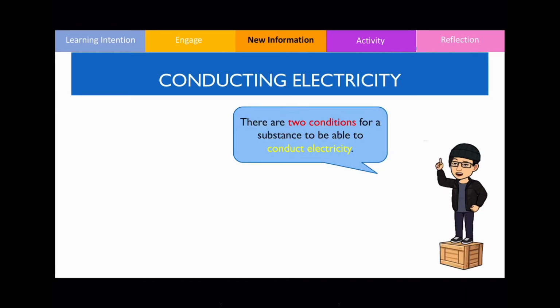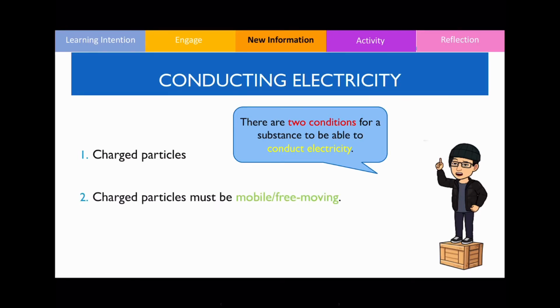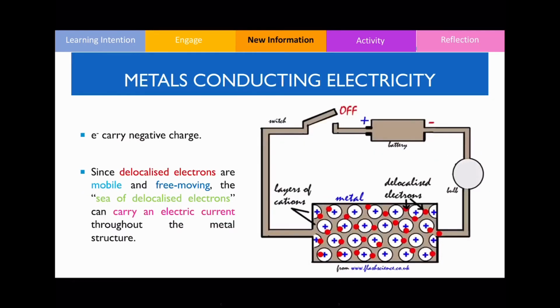Before we do that, we need to know the conditions for any substance to conduct electricity. You need charged particles, and not only that, these charged particles must be mobile and free moving. That means they are able to carry the electric current throughout the substance itself. Metals are able to conduct electricity because they have delocalized electrons, which are mobile and free moving. That was the second condition.